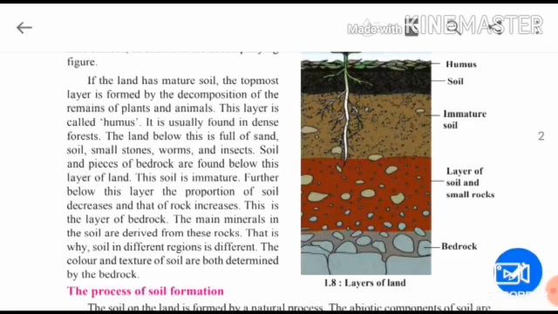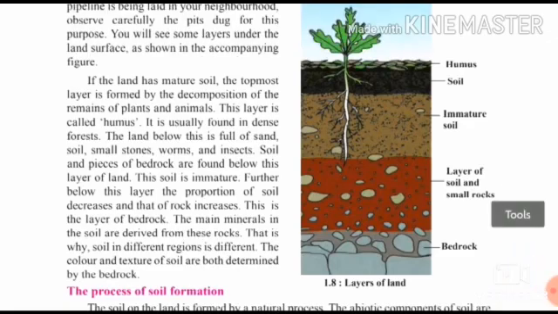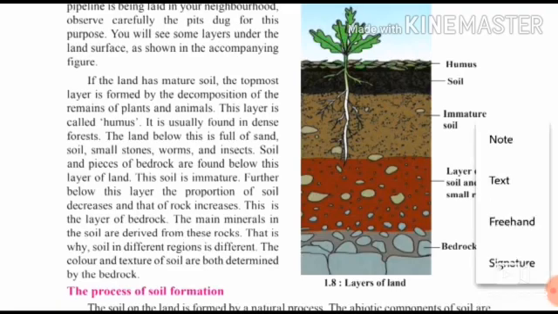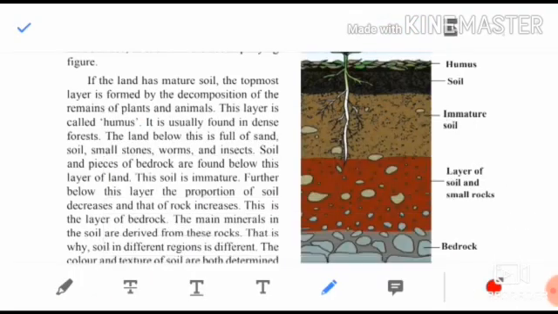See here, children, can you see this diagram? Layers of land. Let me tell you all. The first layer is humus. What is humus, children? If the land has mature soil, the topmost layer is formed by the decomposition of remains of plants and animals. This top layer is humus, children. This is formed by the decomposition of remains of plants and animals.